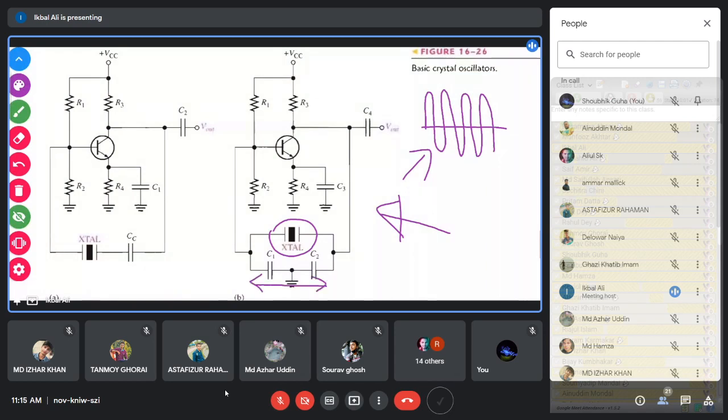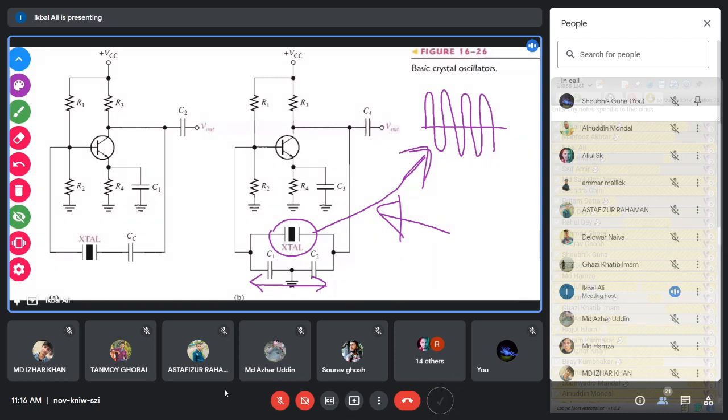The crystal is connected in parallel to the circuit, parallel to C1 and C2. As it is parallelly connected, in this mode the crystal will resonate at the parallel resonant frequency, and that parallel resonant frequency will be the oscillation frequency. So this is the parallel resonant mode of the crystal.